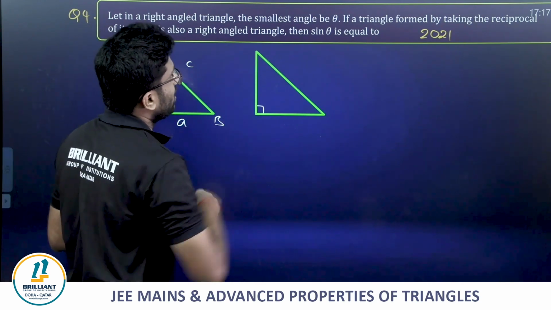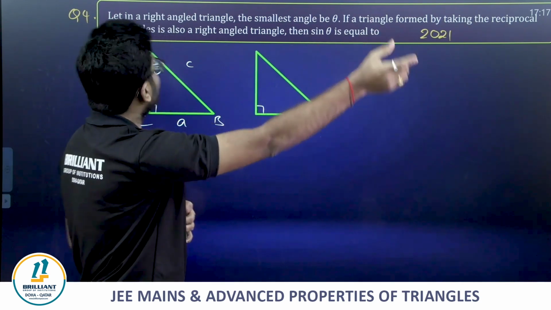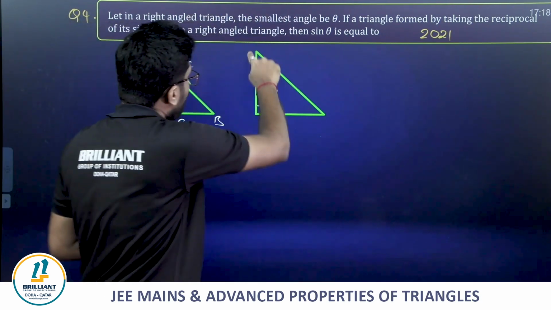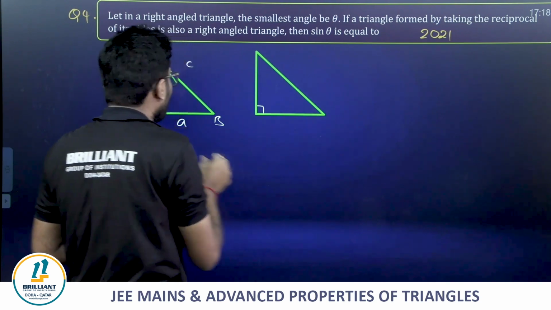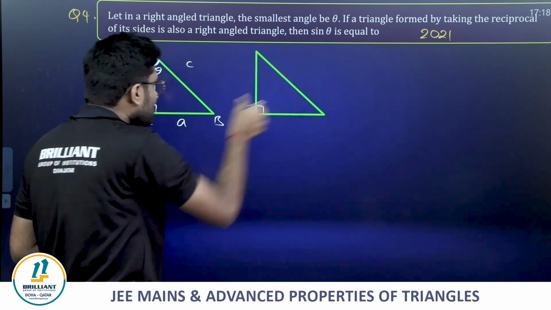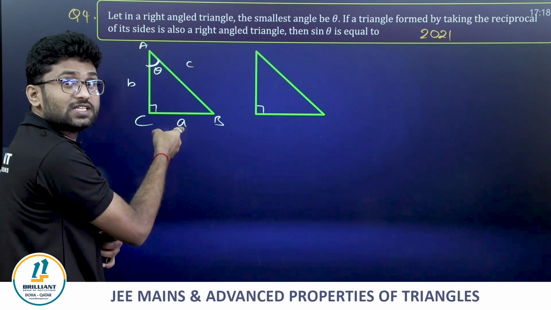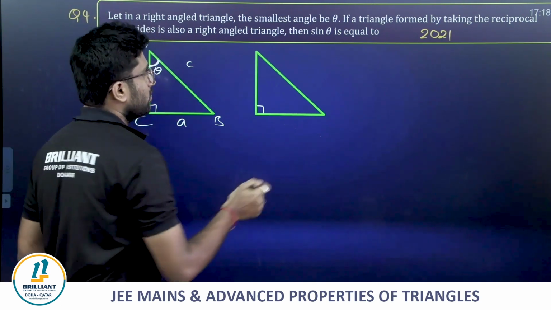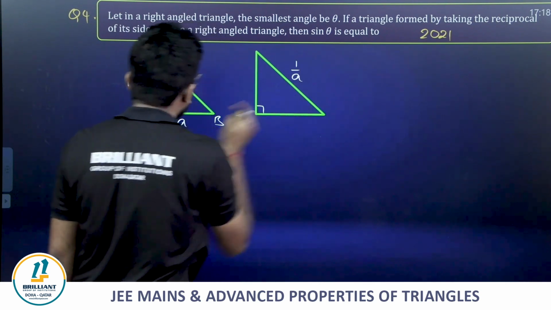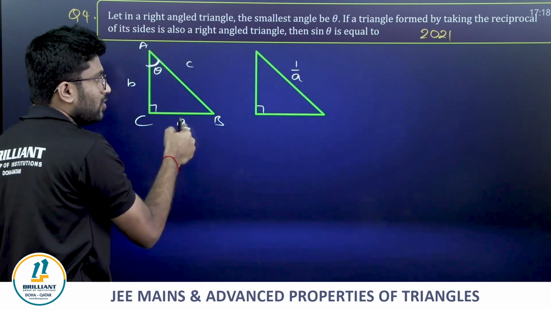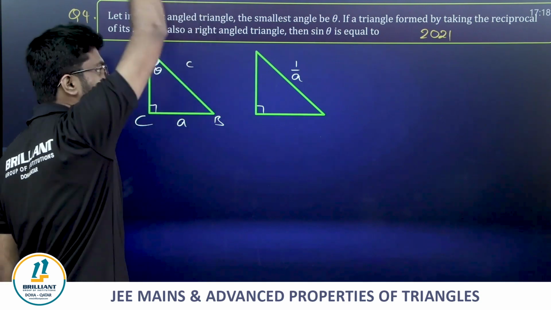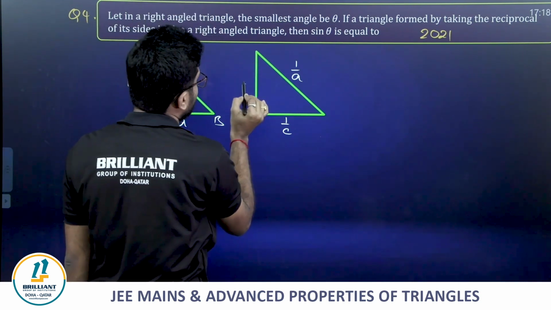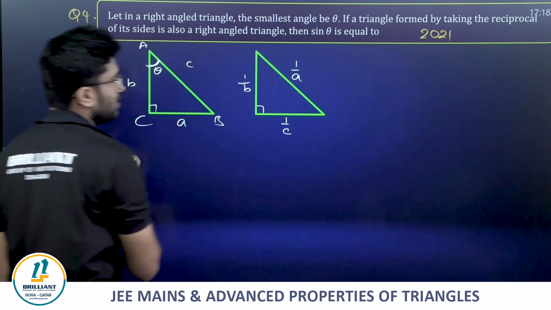Considering another right angle triangle, now the triangle formed by taking the reciprocal of its sides is also a right angle triangle. So now what about this largest side? Definitely the largest side is nothing but the reciprocal of the smallest one. As A is the smallest, 1 by A becomes the largest of all. This becomes 1 by A, and this A is opposite to theta, the smallest one. C is the largest, so smallest will be 1 by C, and this becomes 1 by B as it is.